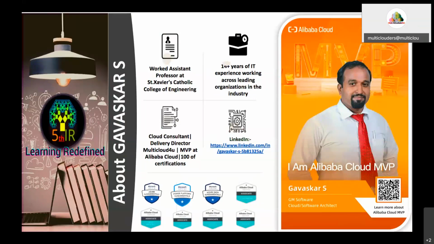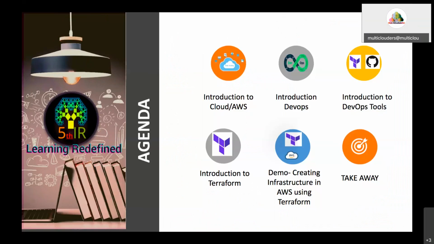So the agenda for today's session will be, first we are going to see introduction to cloud and introduction to Amazon Web Service, that is AWS. Then we are going to have a short introduction on what is DevOps and what are the advantages of DevOps. Then we are going to see different DevOps automation tools present.